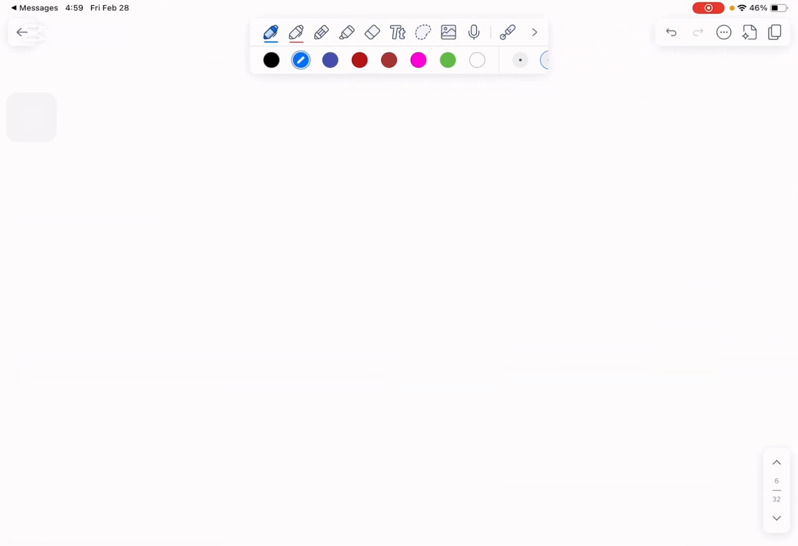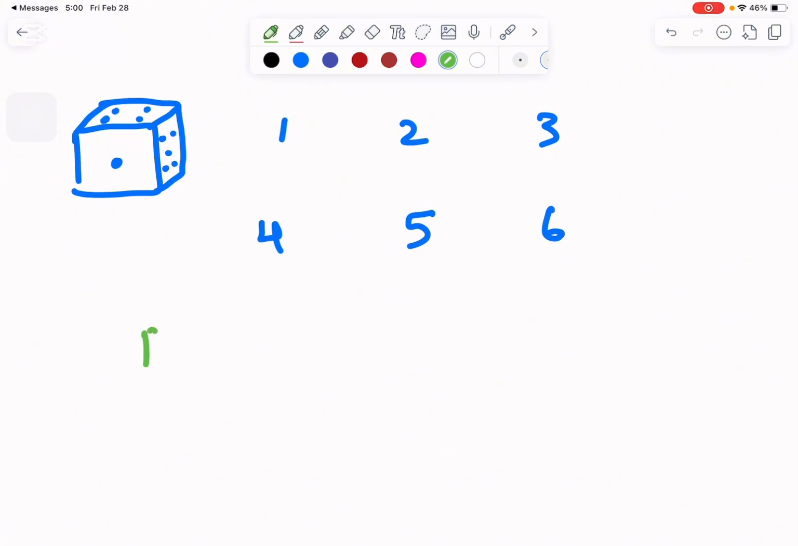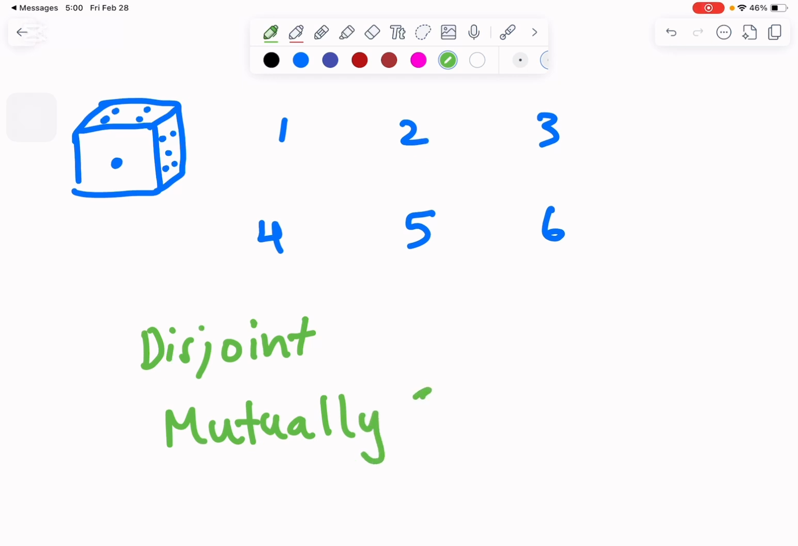Okay, so imagine you have a dice. This is a dice. Okay, a dice has 6 sides. And what are the possible outcomes of a dice? We can either get 1, 2, 3, or 4, or 5, or 6. Right? Okay. Now I want you to know there are two words, something called disjoint events, or they also call it mutually exclusive events. Disjoint events or mutually exclusive events.